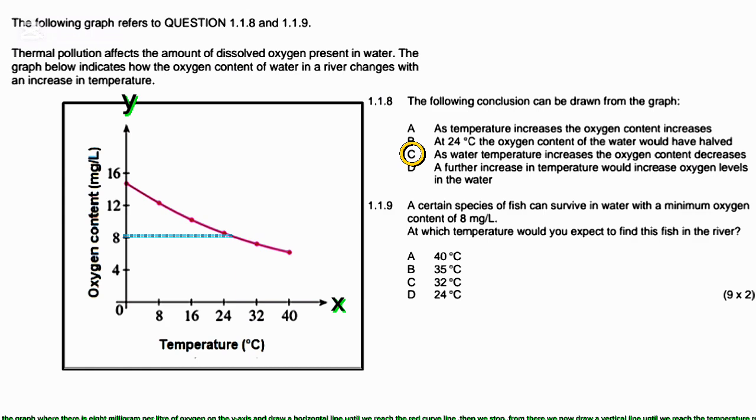Then we stop. From there we draw a vertical line until we reach the temperature reading on the x-axis. We see the reading is 24, so the correct answer is D, 24 degrees Celsius. The fish needs at least 8 mg per liter of oxygen, found at 24 degrees Celsius, to survive.